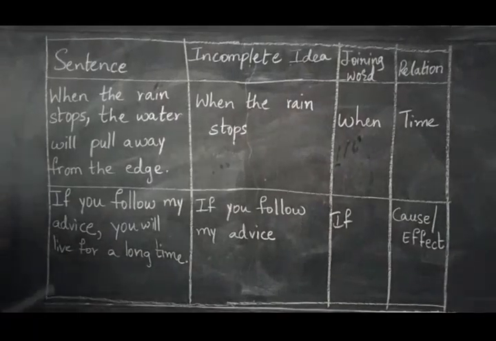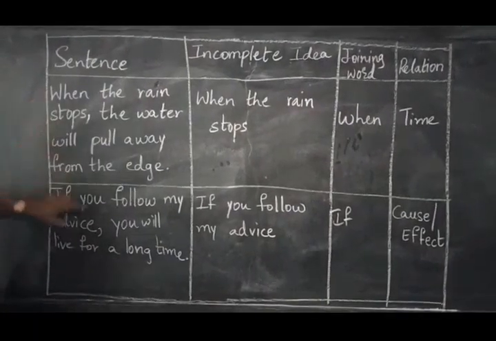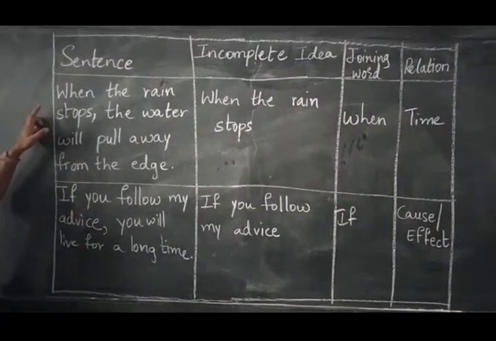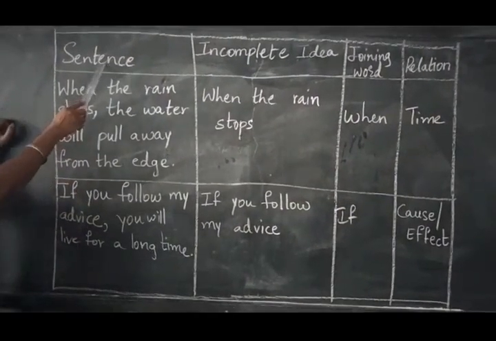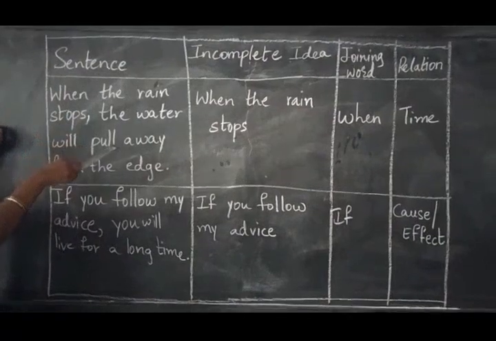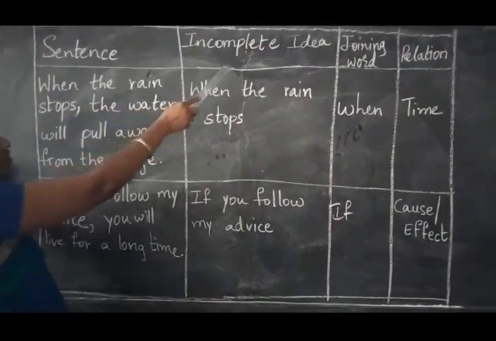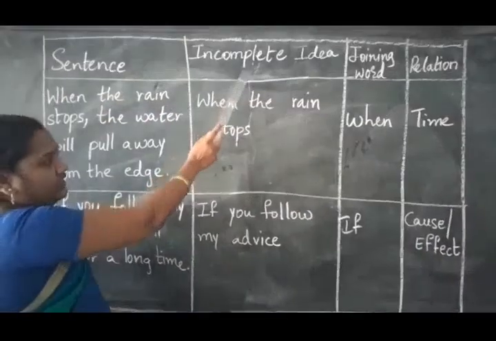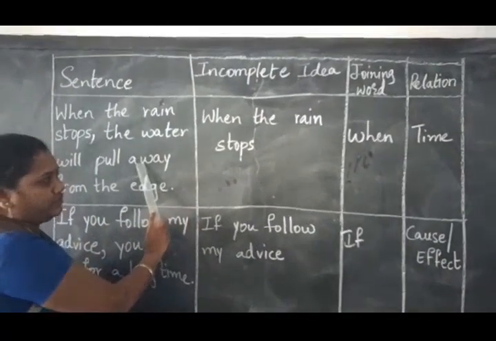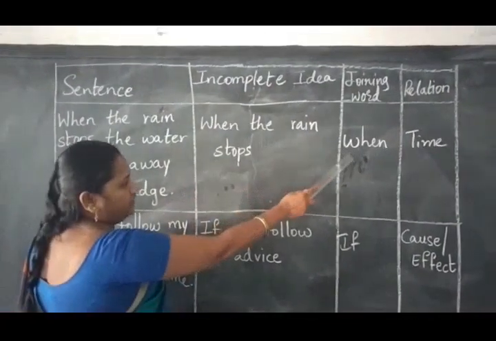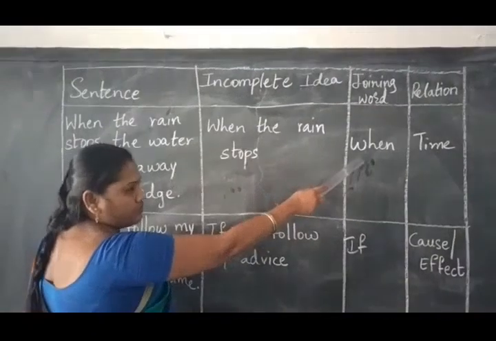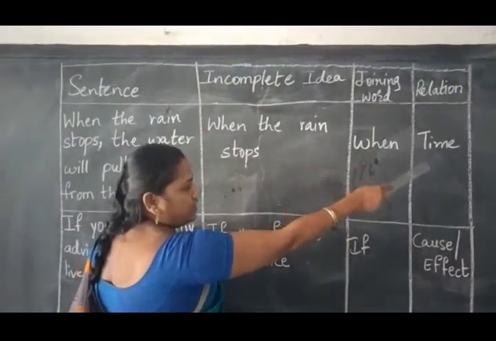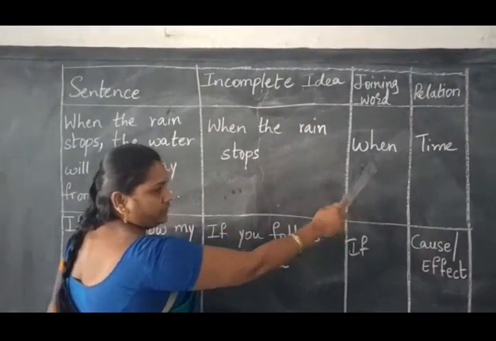See here, children, I am showing you two examples in a tabular form. In the first column I am going to write the full sentence, and in the second I am going to show what is an incomplete idea in the sentence. Then which is the word we are using to join the sentence, and what is the relationship of this word.